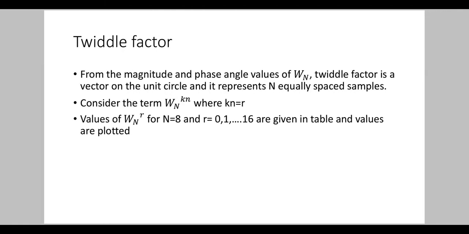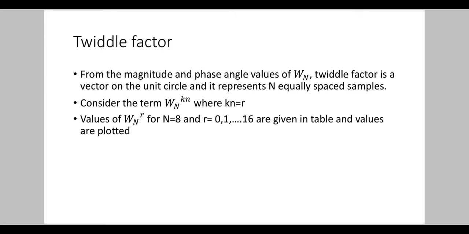From the magnitude and phase angle of Wn, we can say that the twiddle factor is a vector on the unit circle because its magnitude is always 1, and it represents n equally spaced samples because the phase angle of the twiddle factor is minus 2 pi by n.